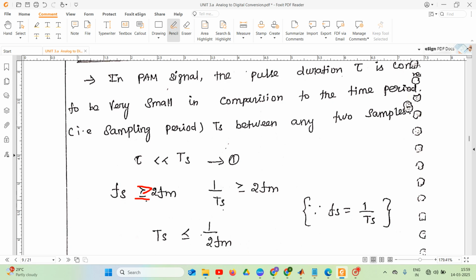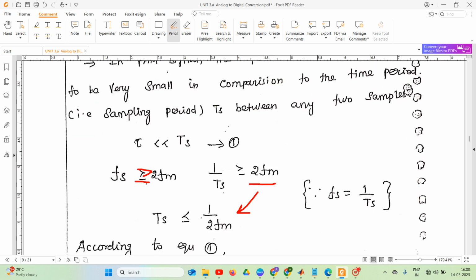We can modify this with respect to the sampling time period: Fs is 1 by Ts, so 1 by Ts is greater than or equal to 2 Fm. Taking Ts to the right-hand side and 2 Fm to the left-hand side, Ts is less than or equal to 1 divided by 2 Fm.